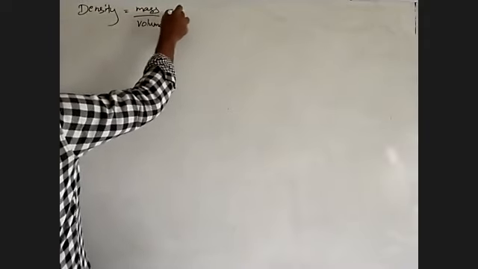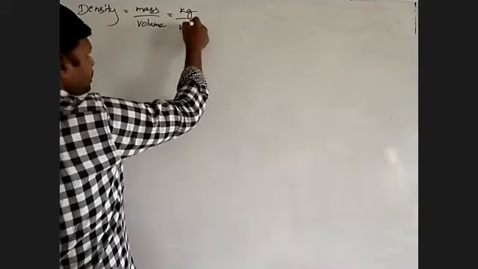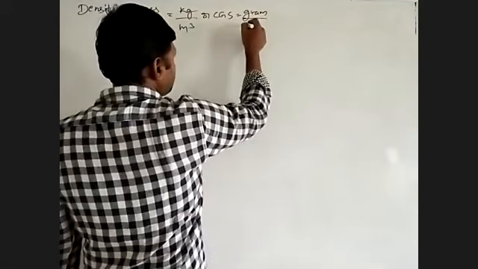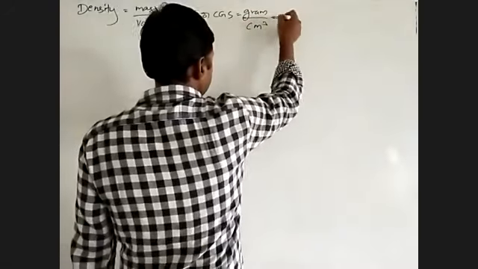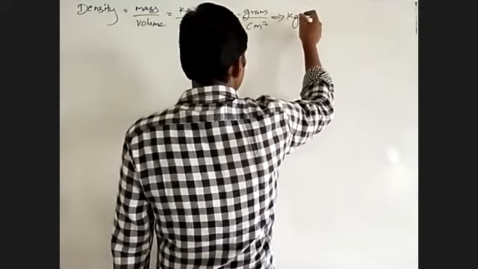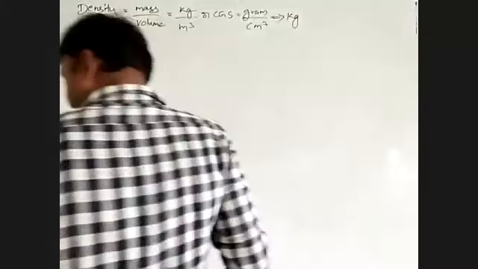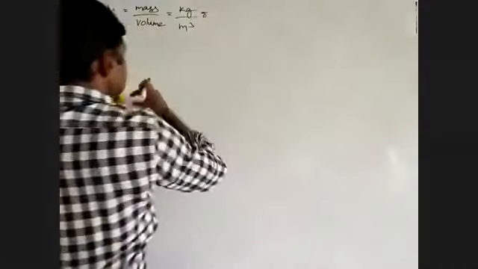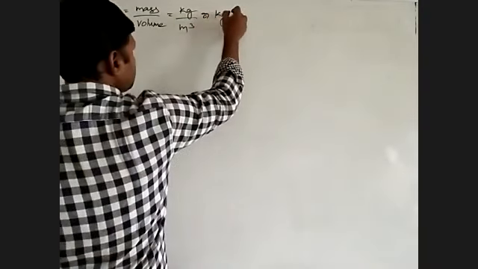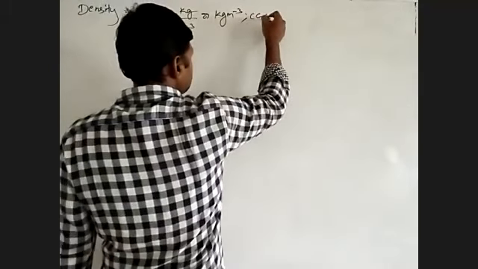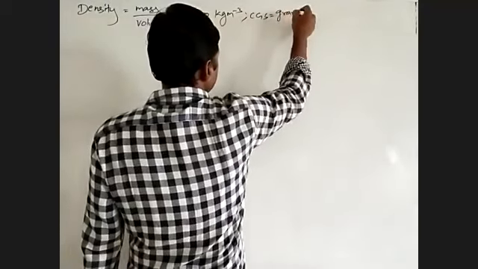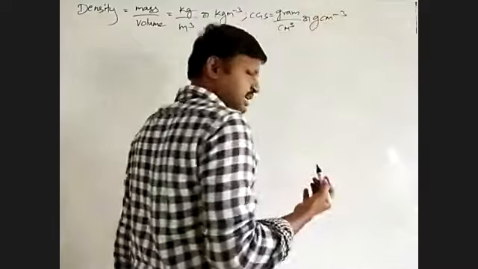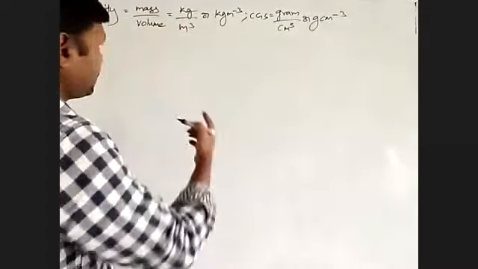The SI unit is kg per cubic meter, or kg m^-3, and the CGS unit is gram per cubic centimeter, or g cm^-3. So these are the SI and CGS units of density.